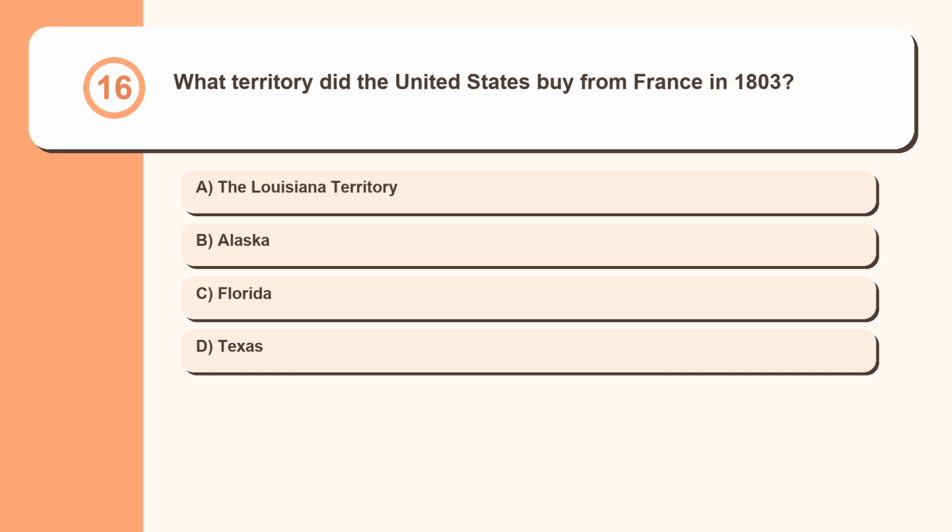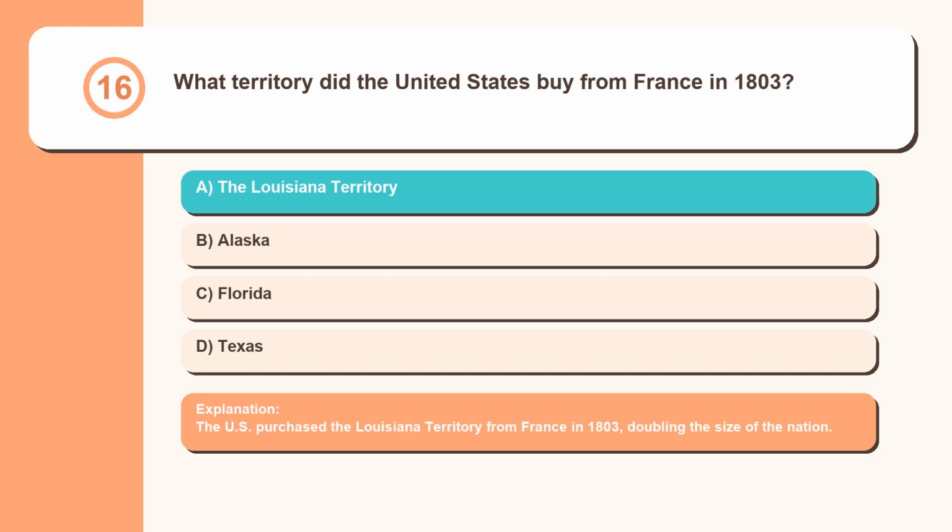Question 16. What territory did the United States buy from France in 1803? The Louisiana Territory, Alaska, Florida, Texas. The U.S. purchased the Louisiana Territory from France in 1803, doubling the size of the nation.